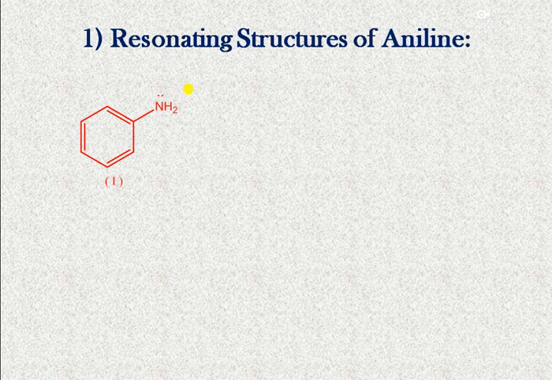Now we can say a delocalization of electrons: the lone pair from nitrogen is transferred to form a double bond between carbon and nitrogen, then the pi bonding electrons are shifted to the ortho position. Means negative charge goes here and nitrogen carries a positive charge.